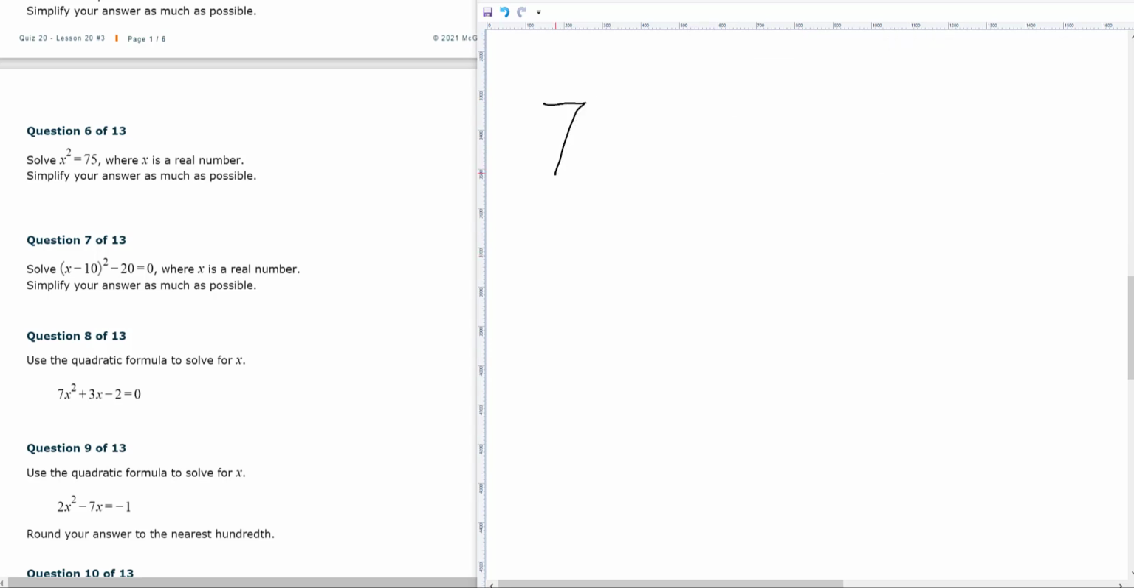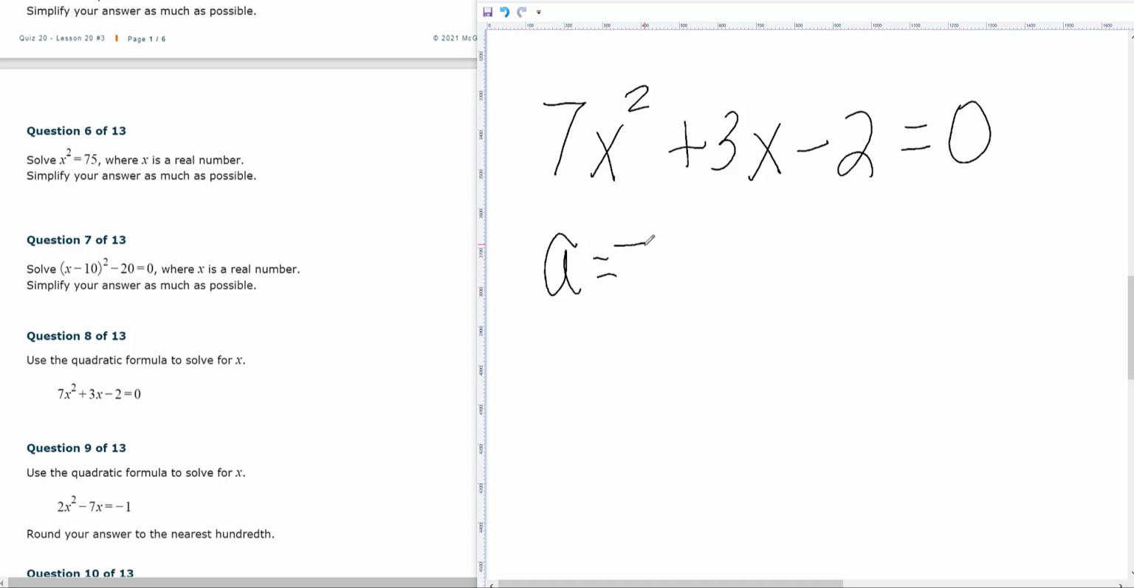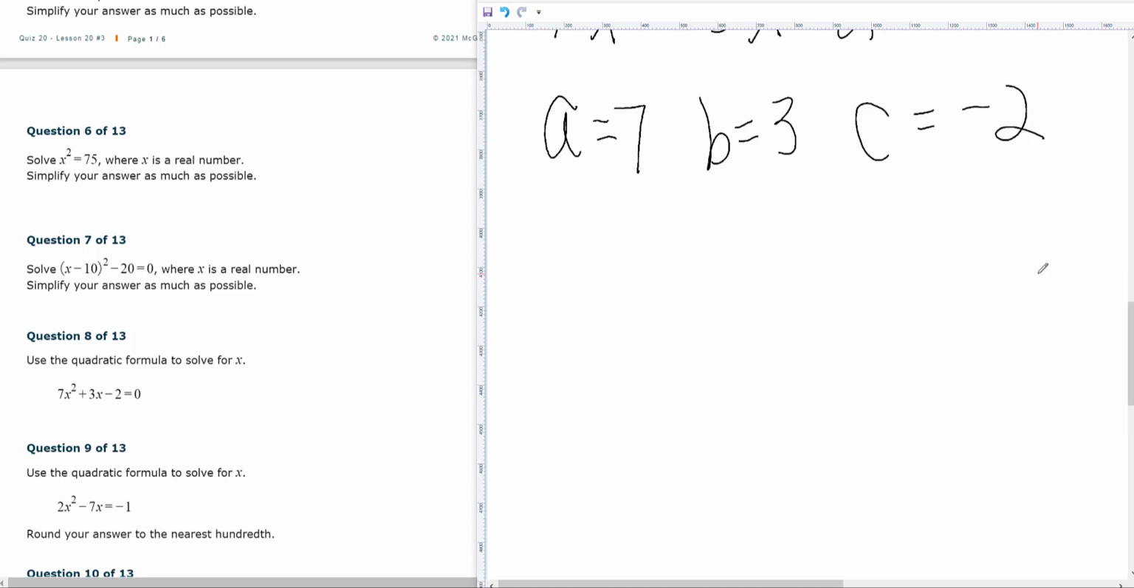So for number 8, this one I believe might factor. Let's see, 7 times 2 is 14. No, it won't. There are no factors of 14 or negative 14 that will add up to 3. So I have to use the quadratic formula. So A is 7, B is 3, and C is negative 2. Now, even if it would factor, you could use the quadratic formula.